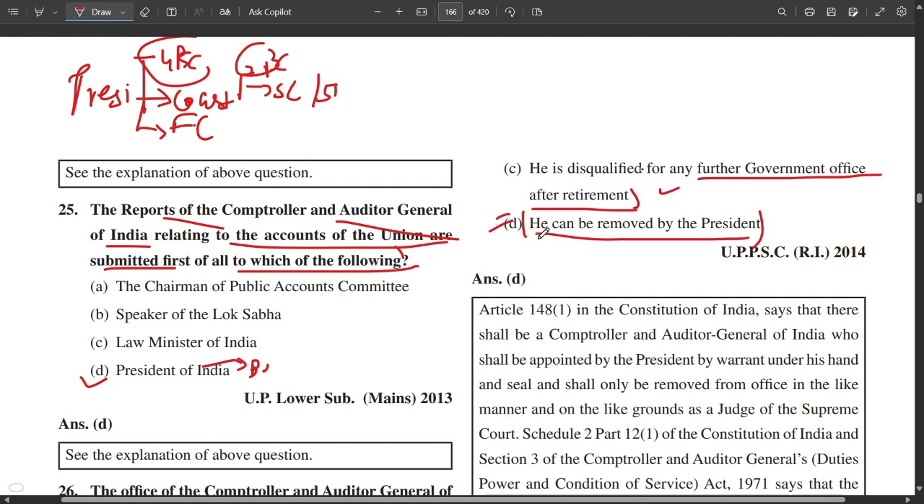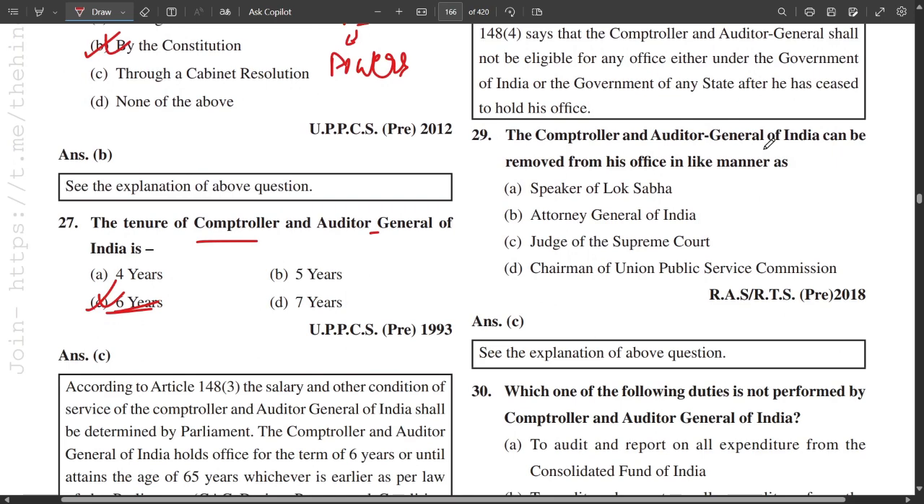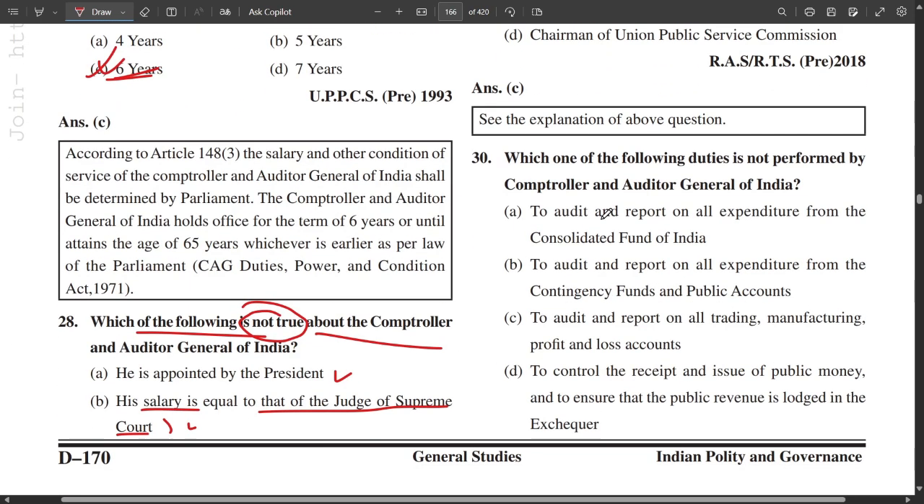This is the not correct statement, as the CAG can be removed only through the process of violation of constitution, just like a judge of Supreme Court can be removed. Now, the CAG can be removed from his office in the manner like a judge of Supreme Court.